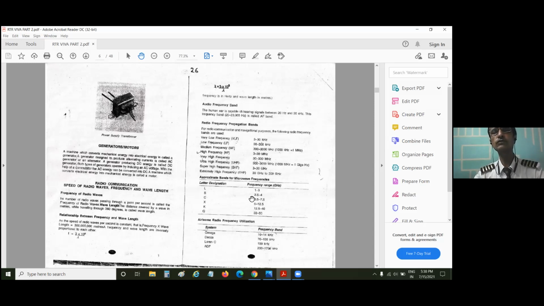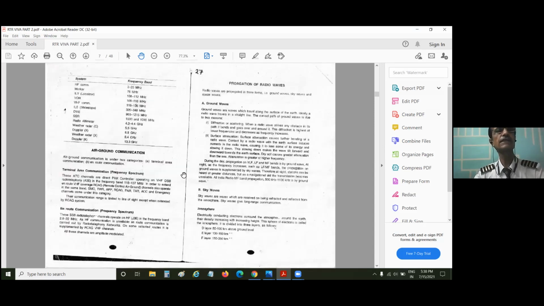So what do we do with those high frequencies which we cannot hear? All these high frequencies produced after 20 kilohertz are used for different navigational aids. See here on page number 27: HF communication is between 2 to 25 megahertz. Then ILS markers, I will do ILS with you tomorrow, are at 75 megahertz. Then the ILS localizer, VOR, and so on. All the navigational facilities, other than communication, mostly use ultra high and super high frequencies, because we cannot listen to them.